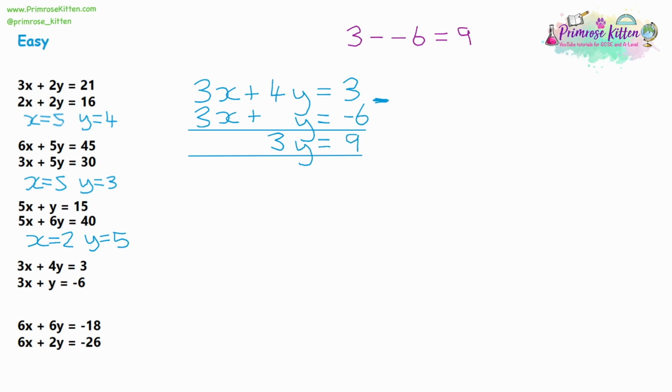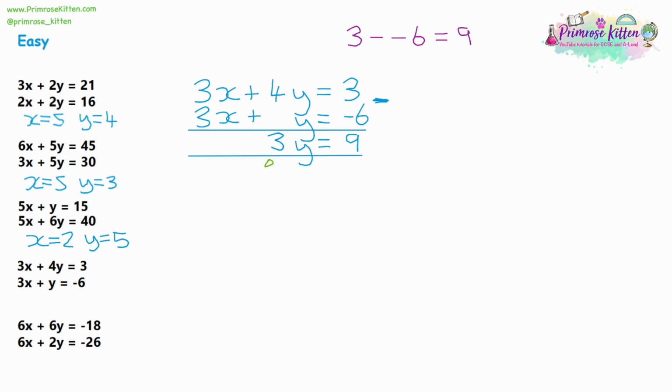Now, a lot of students will make a mistake, they'll forget they've got the extra subtraction sign, and they'll just do 3 take away 6 is negative 3, and they'll write that y is equal to negative 1, and that would be a mistake. You might still get a few marks for it, because you're showing off that you can collect some like terms. And if you carried on with the wrong answer and did a substitution, you'll get marks for that as well, because you're showing you know how to substitute. But we'll try and avoid those mistakes if we can.